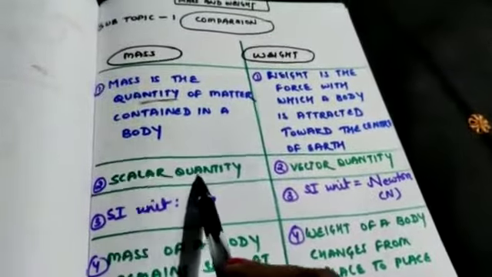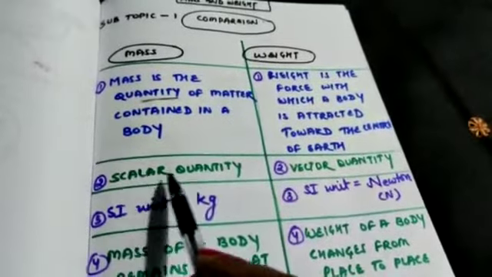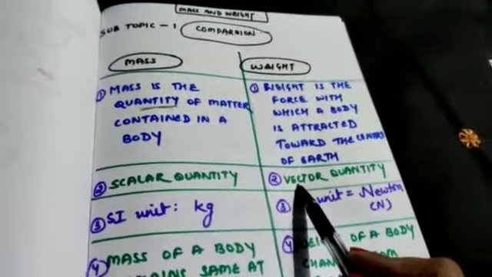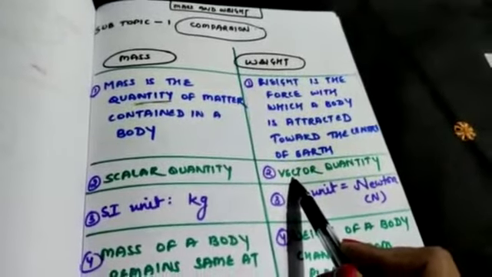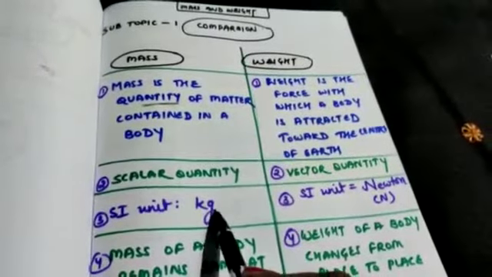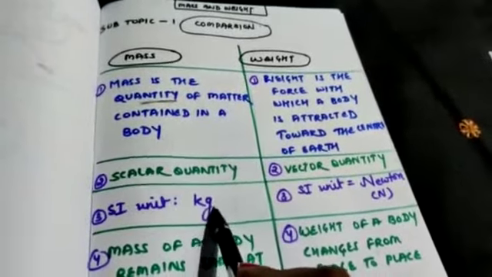Then about scalar quantity, mass is a scalar quantity. It has only magnitude, no direction. In case of vector quantity, it has magnitude as well as direction. And here mass unit is kilogram. In symbolic form, it is written as small k, small g.